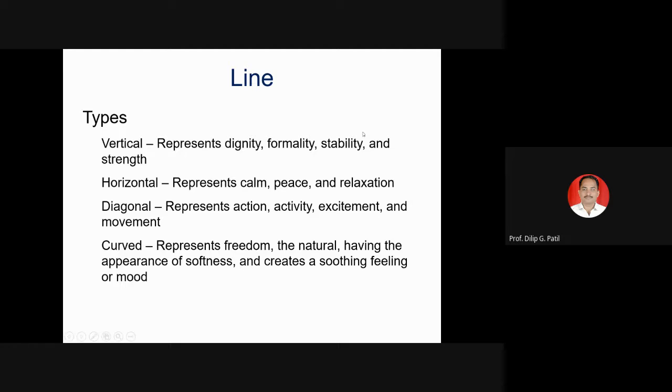So vertical line, the theory behind it is that it represents dignity, formality, stability, and strength. Horizontal represents calm, peace, and relaxation. Diagonal represents action, activity, excitement, and movement. Curved lines represent freedom, the natural, having the appearance of softness, and create a soothing feeling or mood. So this is nothing but the analysis of all these forms of the line.